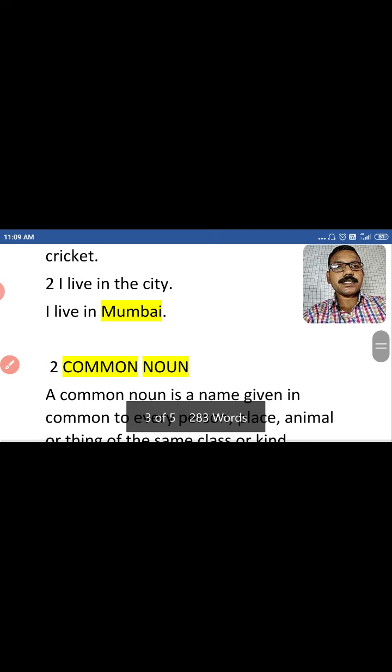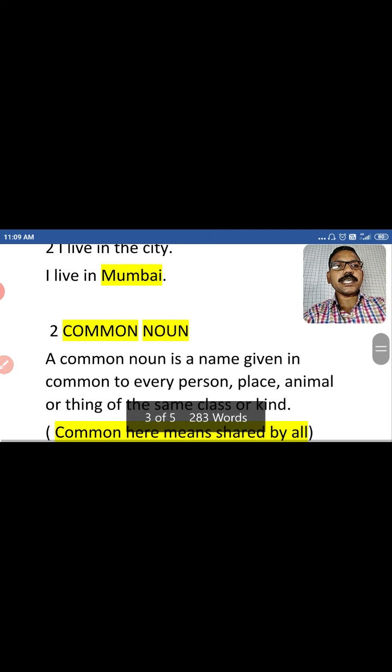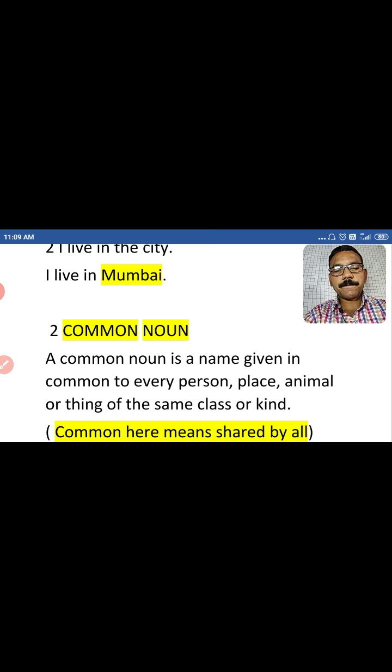Next, we can see the second type of noun, that is the common noun. Look at the definition. A common noun is a name given in common to every person, place, animal or thing of the same class or kind.